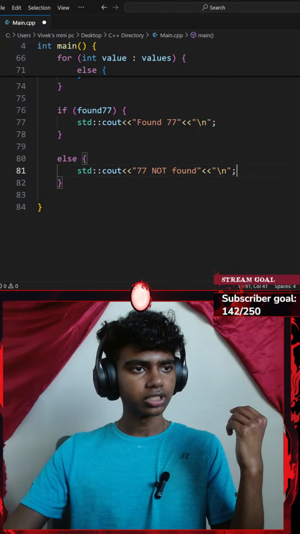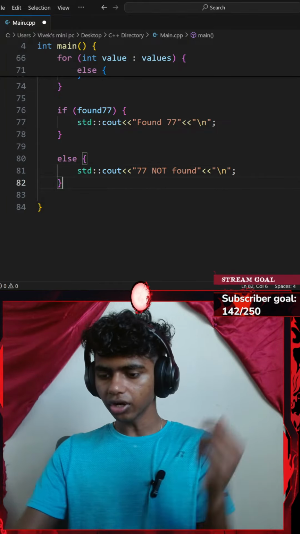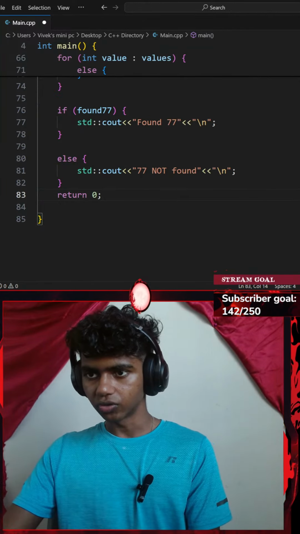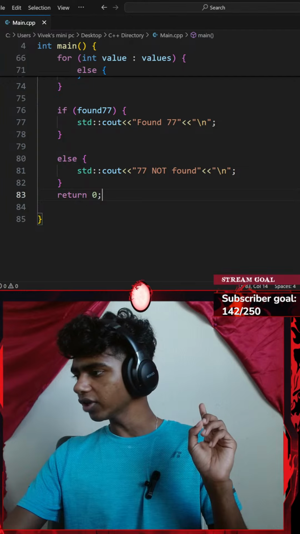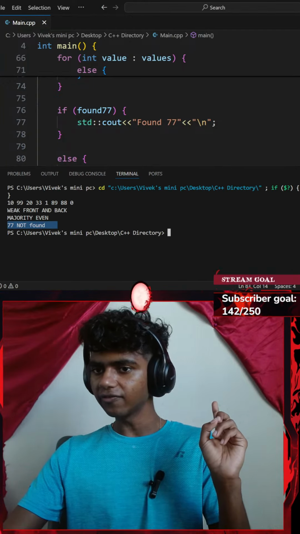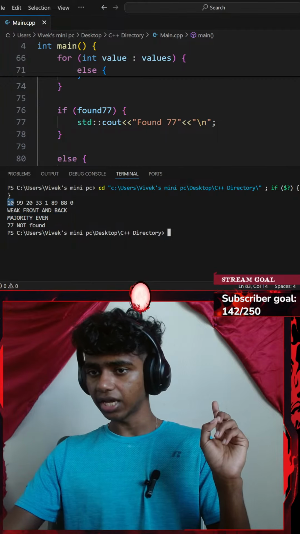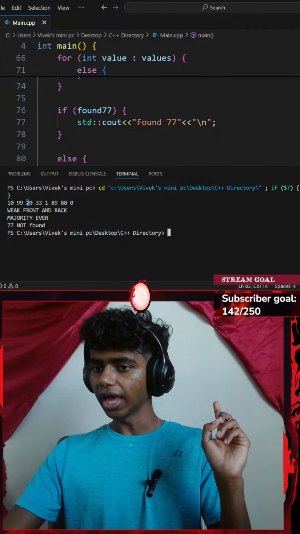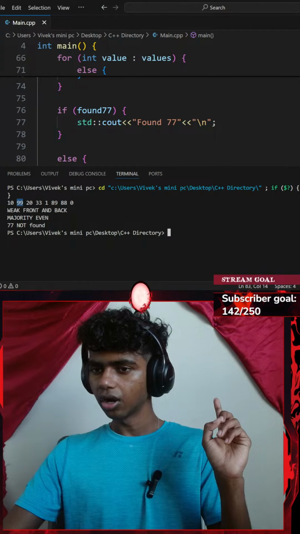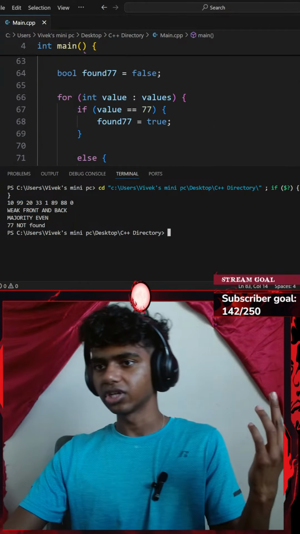Alright, perfect. Okay, this is pretty much it. Let me go ahead and return 0. And then if I were to do Control S to save the code and run the command, 77 not found, majority is even. 10 is even, 20 is even, 88 is even, 0 is even. So that's 1, 2, 3, 4 even. Okay, technically majority is even because of my condition here.